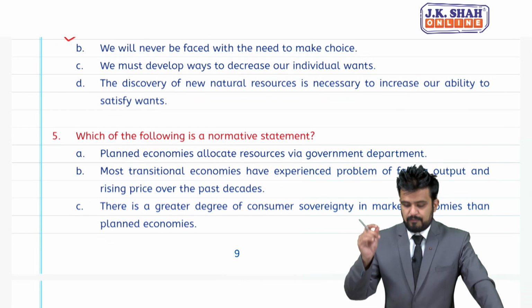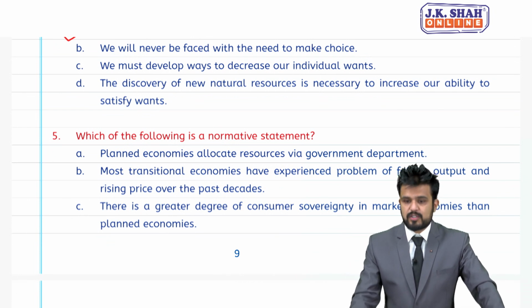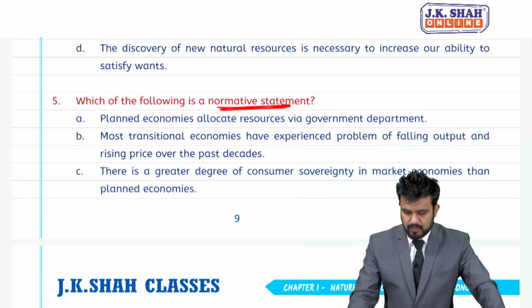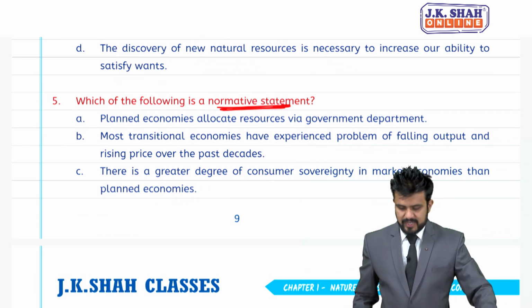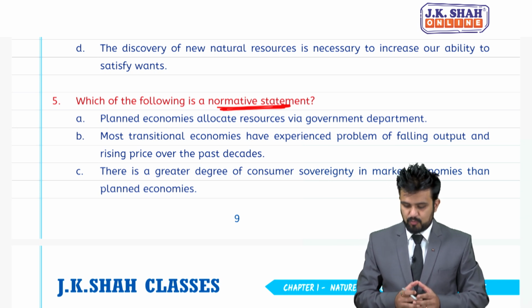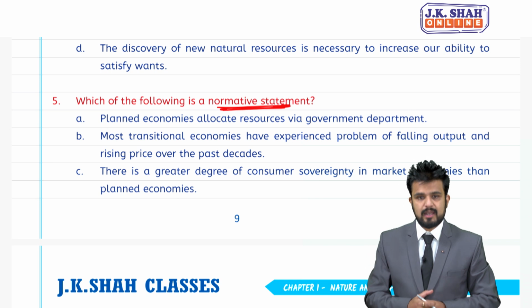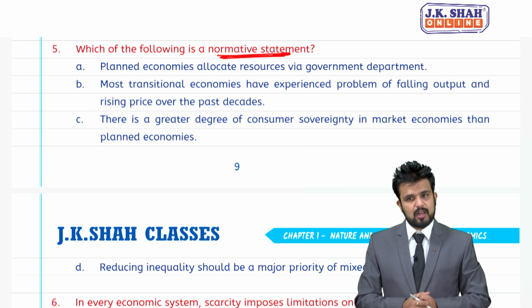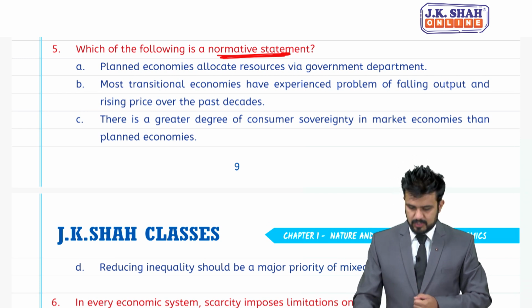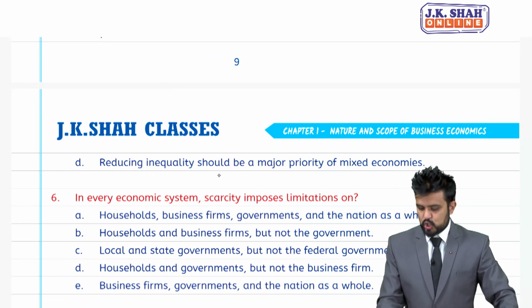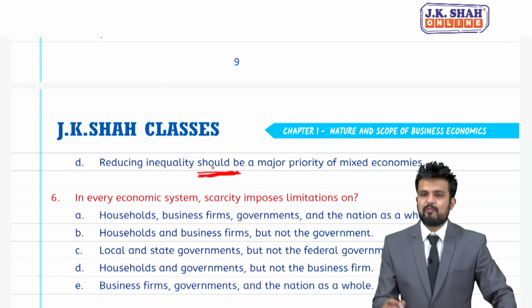MCQ number 5, which of the following is a normative statement? Students, which of the following is a normative statement? A, planned economies allocate resources via government department. B says most transitional economies have experienced problem of falling output and rising price over the past decade. C is there is a greater degree of consumer sovereignty in market economies than planned economies. D, reducing inequality should be a major priority of mixed economies.